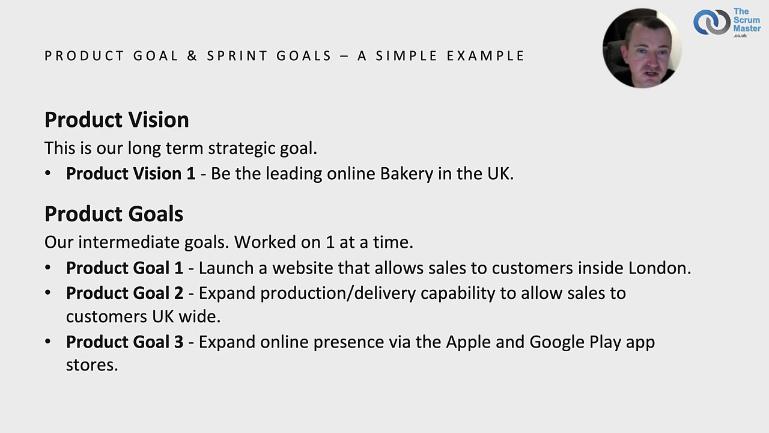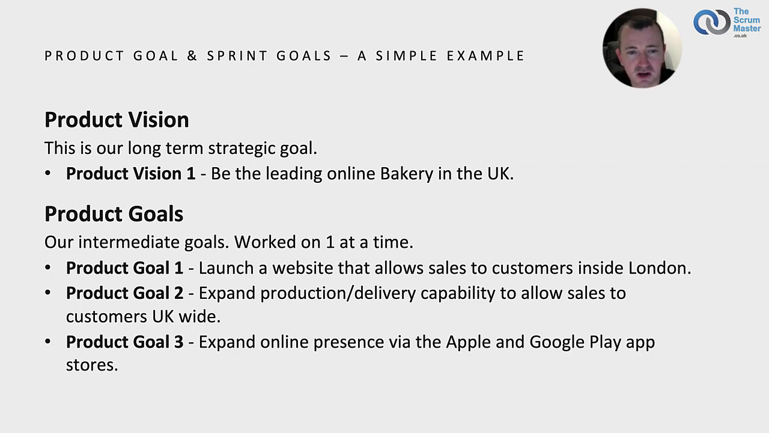Firstly, our product vision for our new product that we are going to develop. This is our long-term strategic goal. The product goals and sprint goals that are defined will help us advance towards and hopefully achieve this vision. So our product vision is to be the leading online bakery in the UK. We want to deliver and develop an online capability.